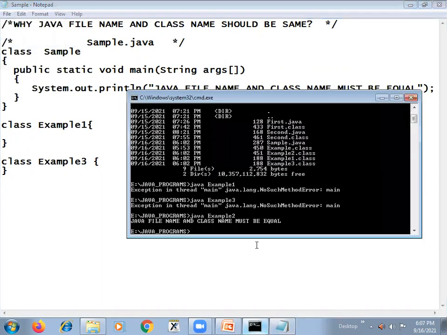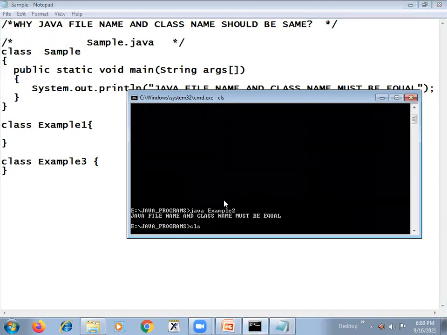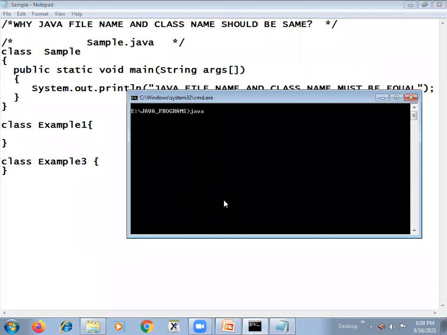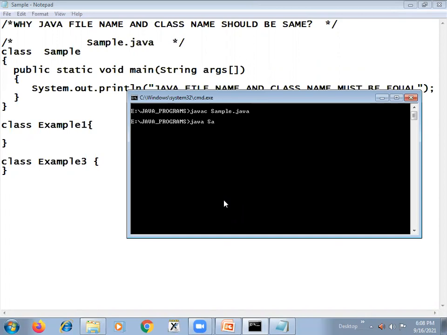Now you can just see here, save the program. Again, you need to compile. So if I compile, javac sample.java. Right? So now we can execute as if we are executing the file, java sample. Just now you can see. So this is the advantage of having the Java file name and the class name the same.